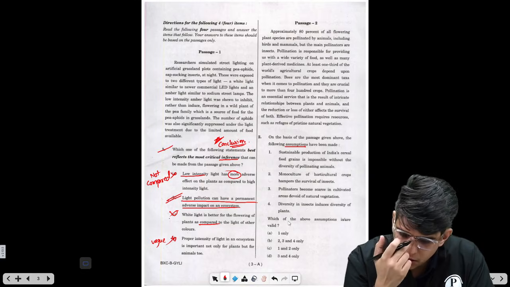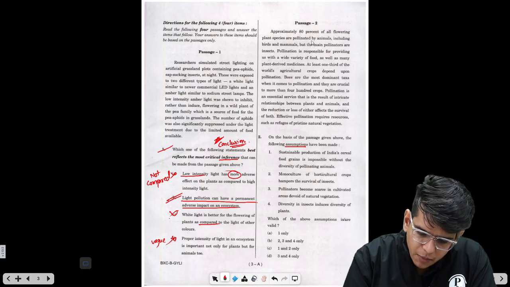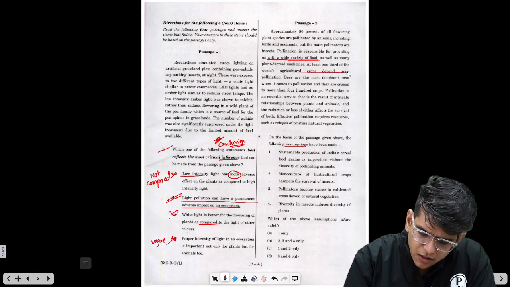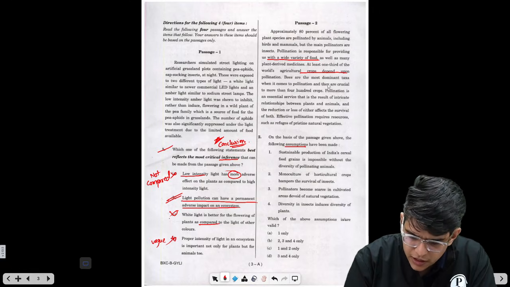Approximately 80% of all flowering plant species are pollinated by animals, including birds and mammals, but the main pollinators are insects. Pollination is responsible for providing us with a wide variety of food as well as many plant-derived medicines. At least 1/3 of the world's agricultural crops depend on pollination. Bees are the most dominant taxa when it comes to pollination, and they are crucial to more than 400 crops.